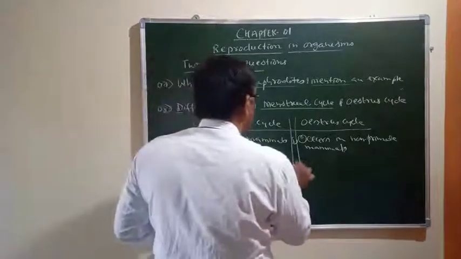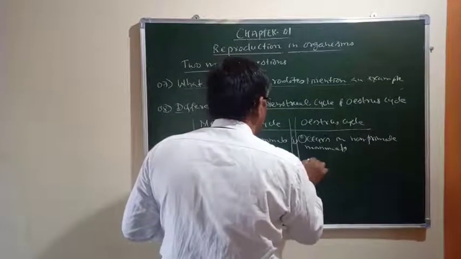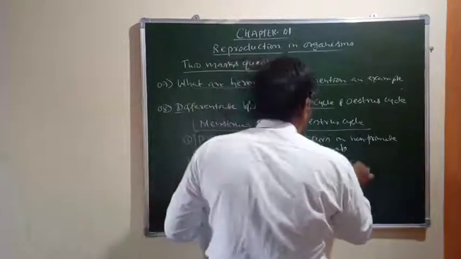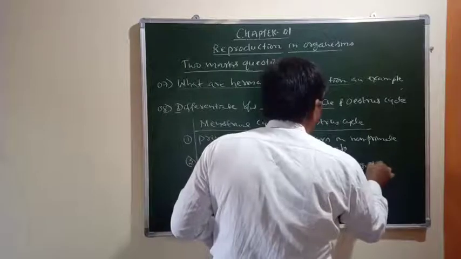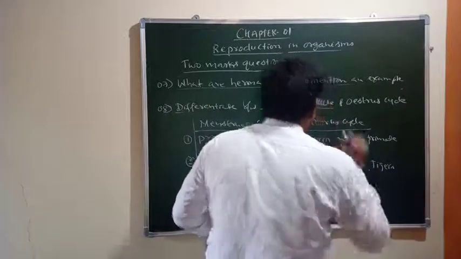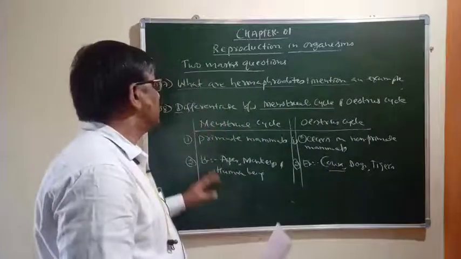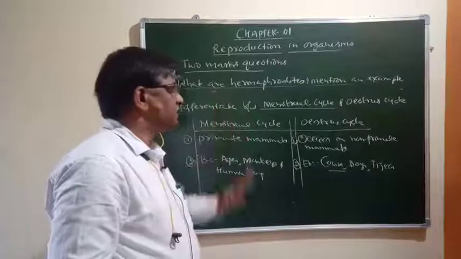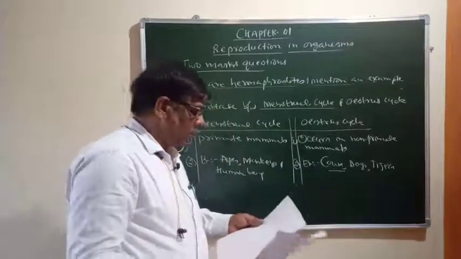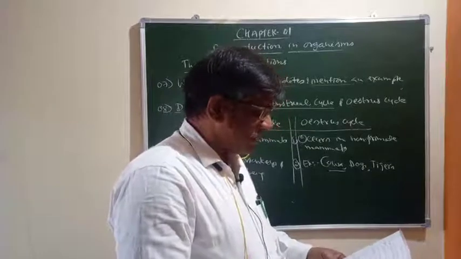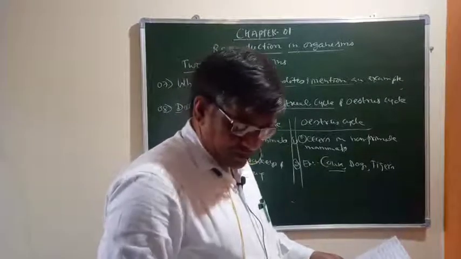Similarly, examples for estrous cycle are cows, dogs, and tigers. These are a few examples in which the estrous cycle takes place. You can write only this much for this particular question. In this way several questions have been asked in the examinations, and you have to answer different questions.